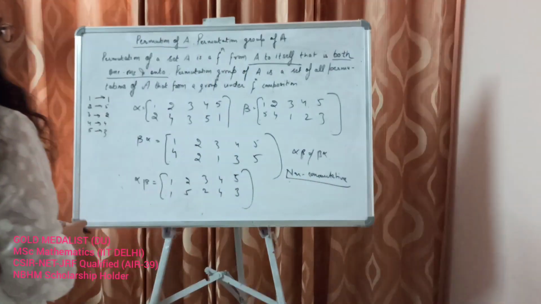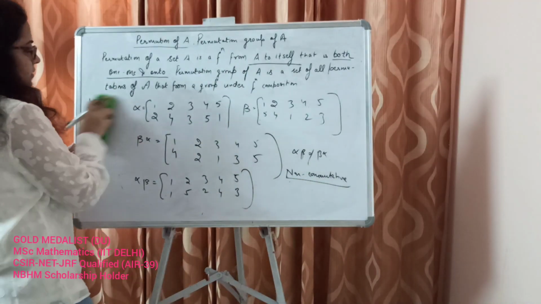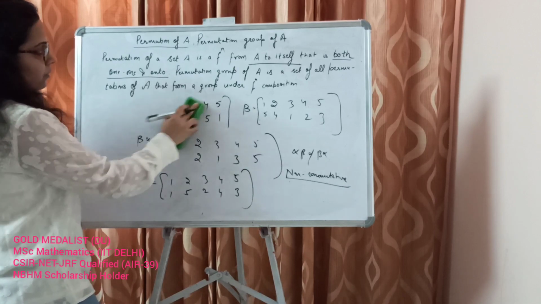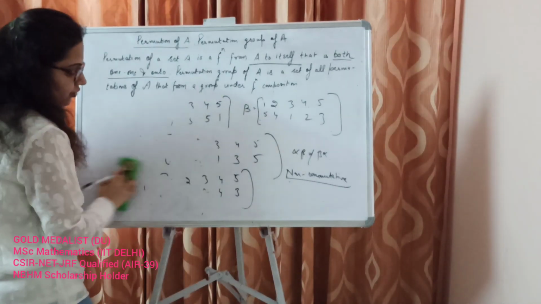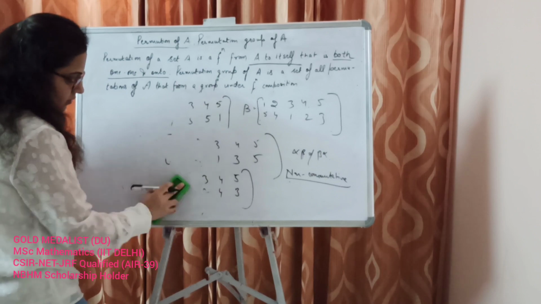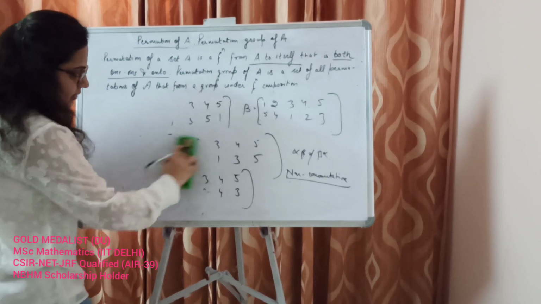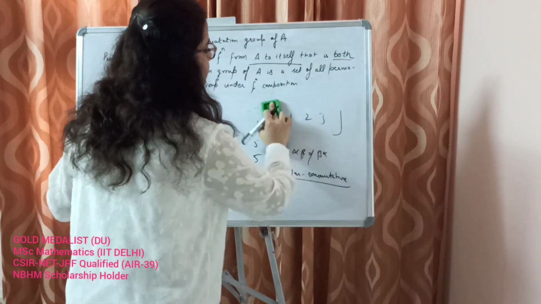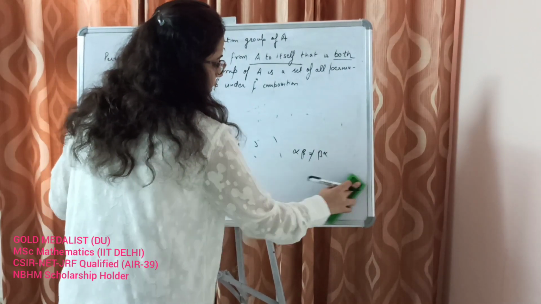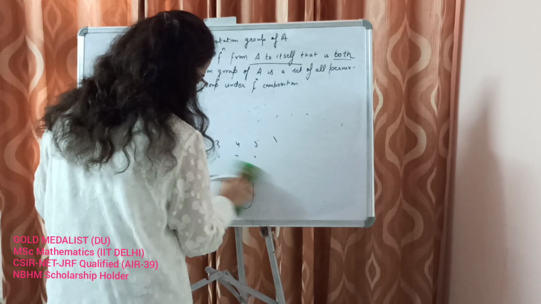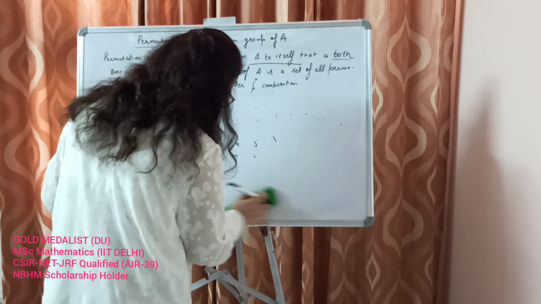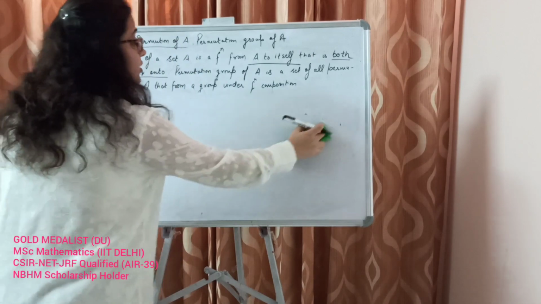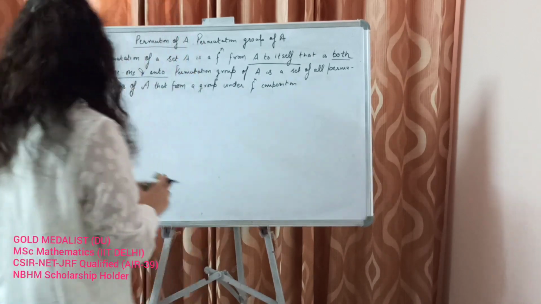This is not commutative. So alpha doesn't commute with beta. This is how we apply operations on functions that are defined on finite sets. Now let's talk about the identity element. What should be the identity element here?